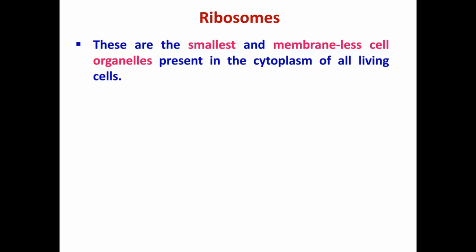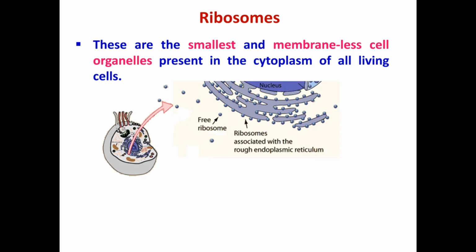So dear students, first of all, you must know some important points about the ribosomes. First point you must remember is that ribosomes are smaller cell organelles which are present in the cytoplasm of all living organisms. They are membraneless cell organelles, meaning they are not covered by any membrane. If we talk about the position of ribosomes inside the cytoplasm, then we can find them floating in the cytoplasm or attached to the rough endoplasmic reticulum.